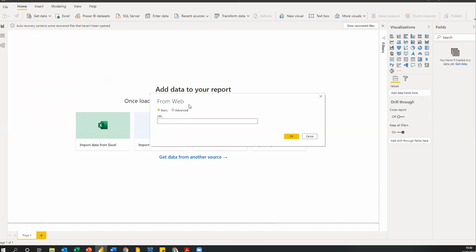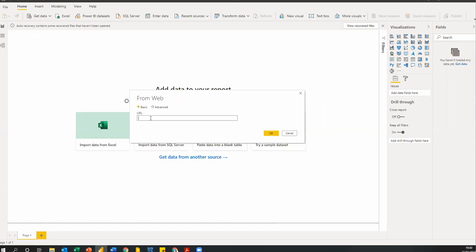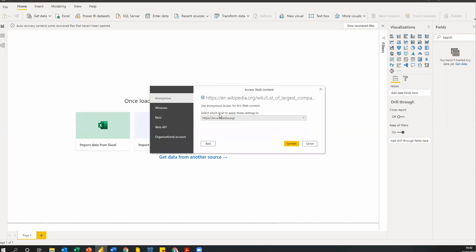So I can already see the From Web URL box. I'm going to paste my URL here, which is wikipedia.org/list of largest companies by revenue. I'm going to click OK to connect to this data set. Let's hold on for this data to connect, and then we can start our transformation. It's asking me: do I want Anonymous, Windows, Basic, Web API, or Organization account? I'm going to stick to Anonymous for now.